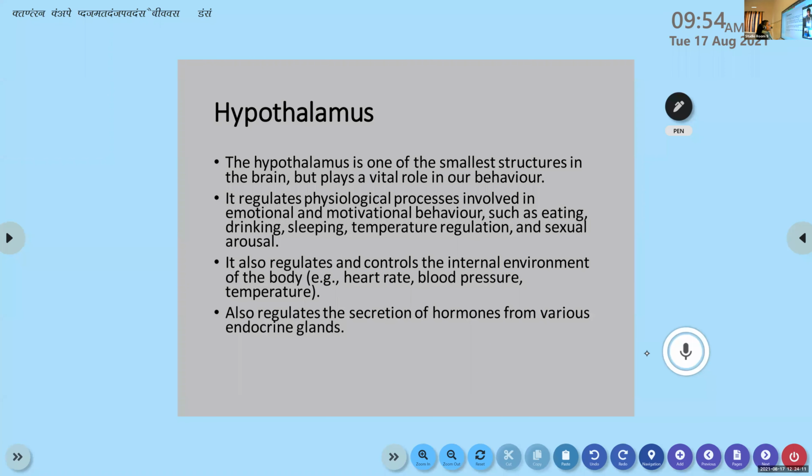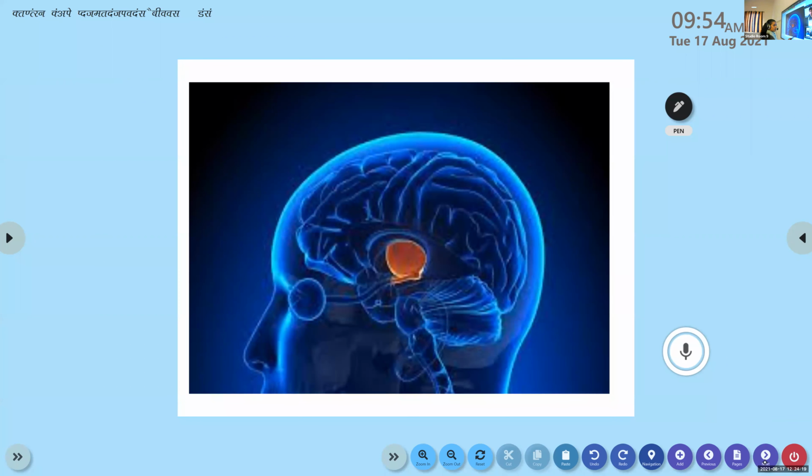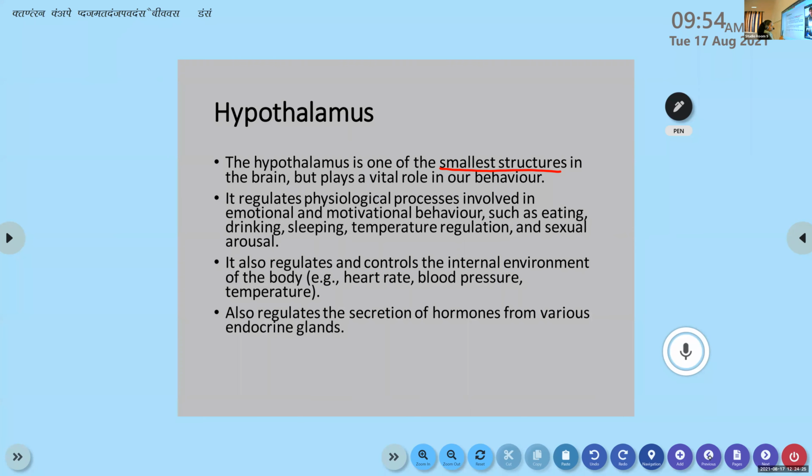The hypothalamus is one of the smallest structures in the brain, but plays a very important role. I showed you, right? This is the hypothalamus. Considering the structure of the brain, it's very small, but it has a very important function. Not one function, a set of functions. It regulates physiological processes involved in emotional and motivational behavior, such as eating, drinking, sleeping, temperature regulation, sexual arousal, and so on. Write the examples: eating, drinking, sleeping, temperature regulation of the human body, and sexual arousal.